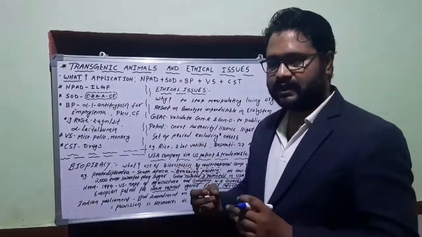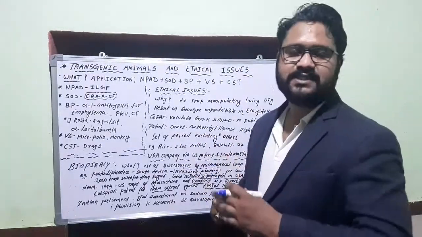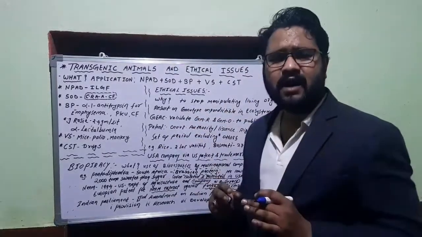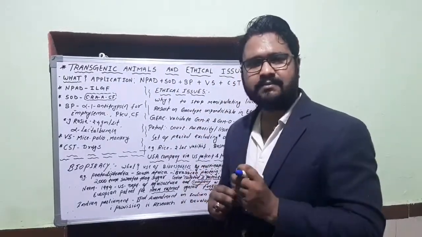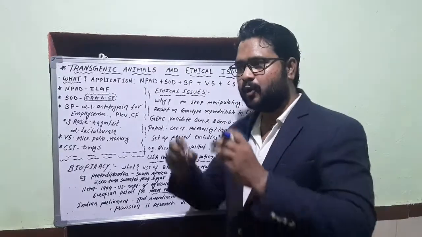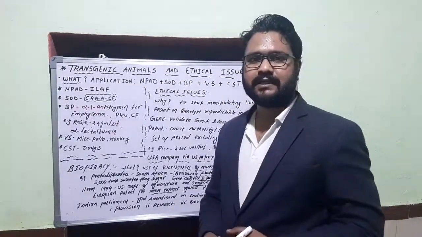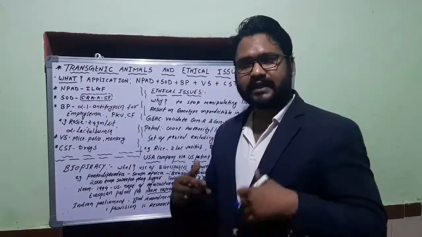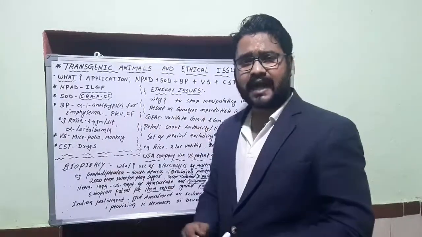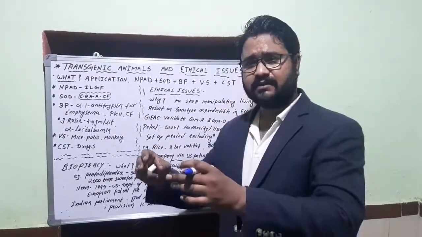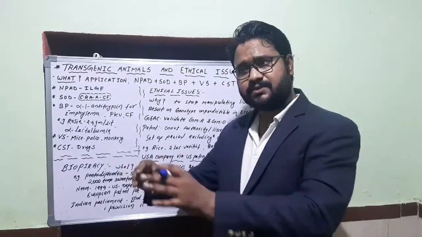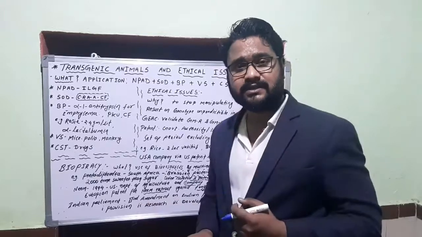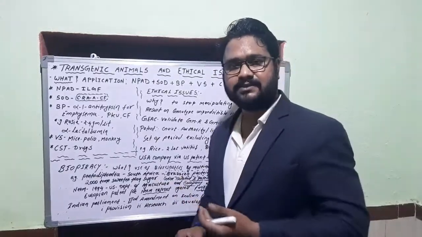So if any organism whose genetic system is being manipulated deliberately during its production in the embryonic stage or by any other genetic engineering method, can we imagine? We know what effect the gene which we are manipulating will show in that particular animal. But when that transgenic animal or organism comes into the ecosystem, we don't know what consequences will come inside the ecosystem, and we don't know how it will imbalance the ecosystem.